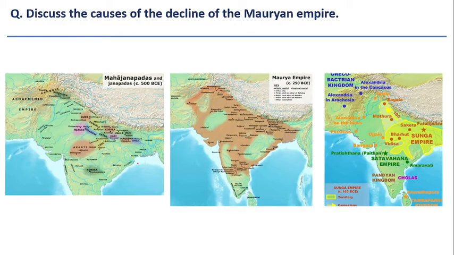Now, if you see the map, during Mauryan Empire, the dynasty was Mauryan dynasty, whereas the empire name is Magadha Empire. During 6th century BCE, Magadha was one of the 16 Mahajanapadas.